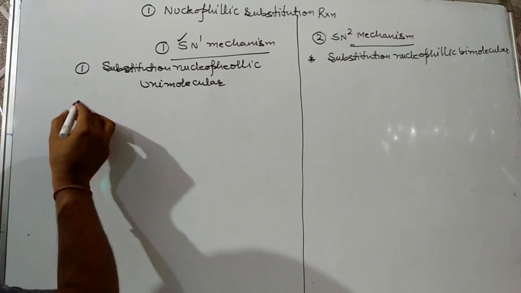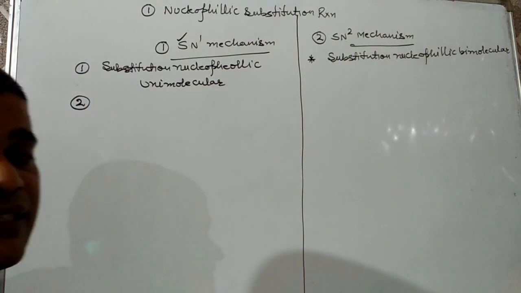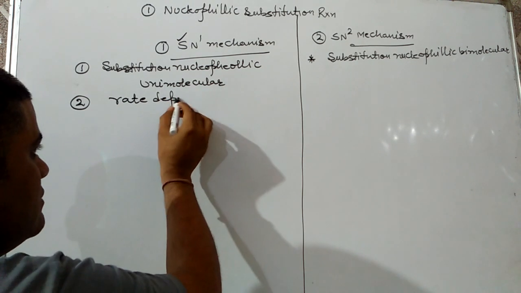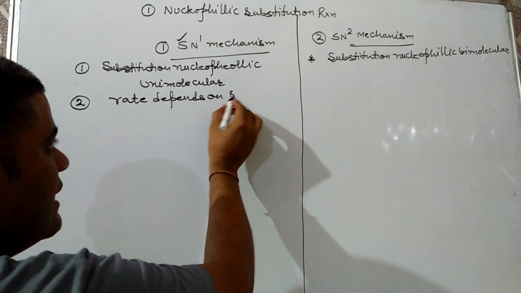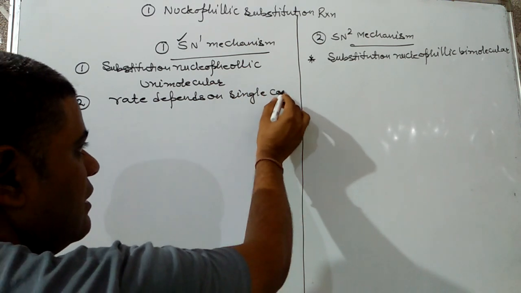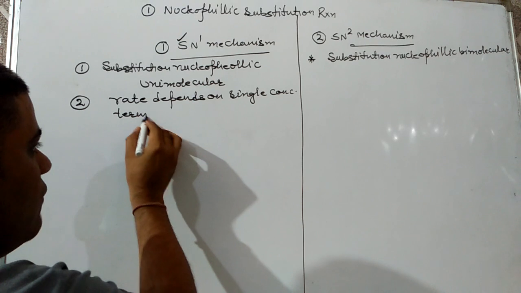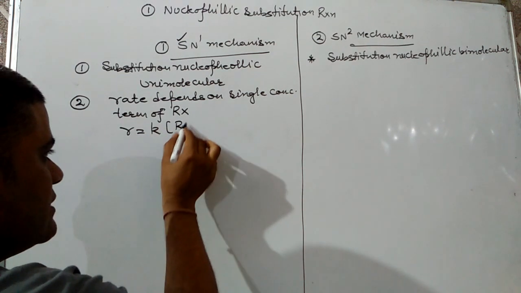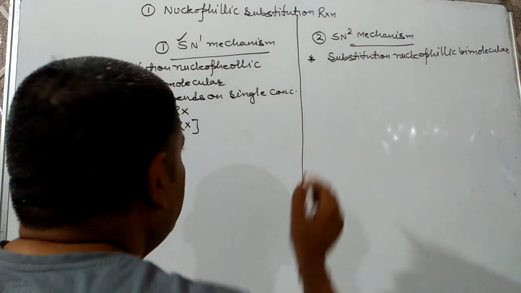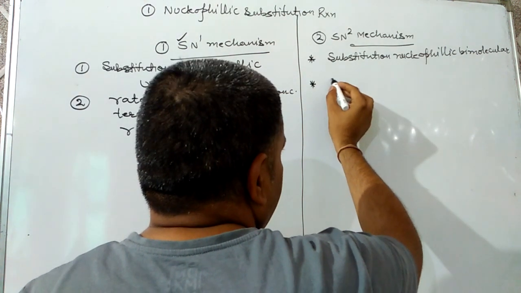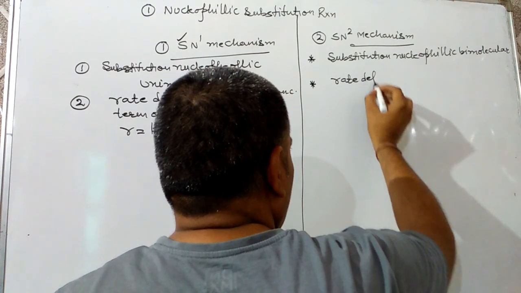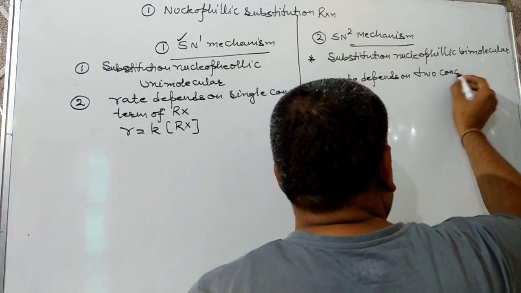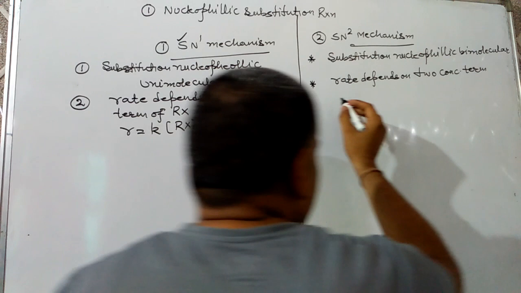As from the full form we get the impression, for SN1 the rate of reaction depends on only a single concentration term, of the haloalkane. The rate law equation is R = K[RX]. For SN2, the rate depends on two concentration terms, of the haloalkane and the nucleophile.